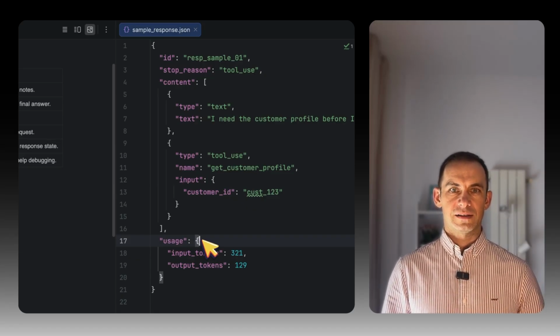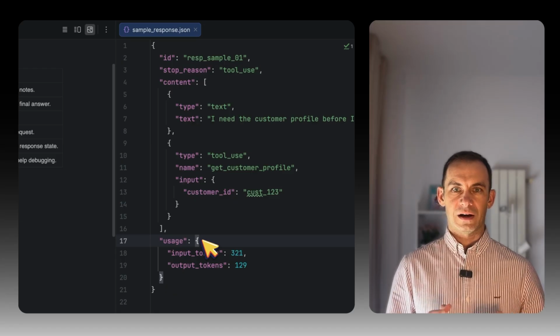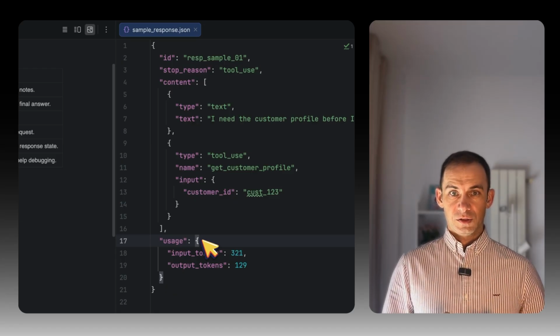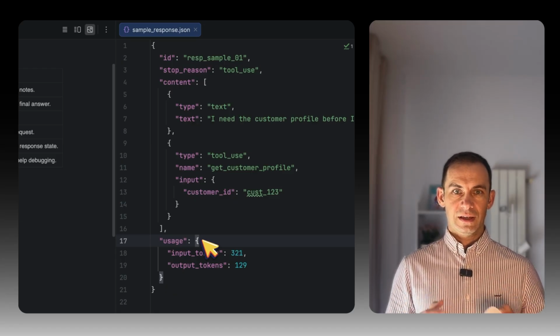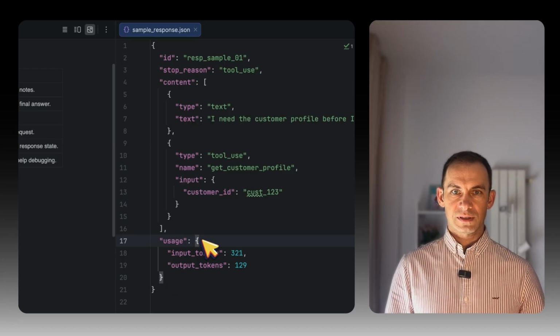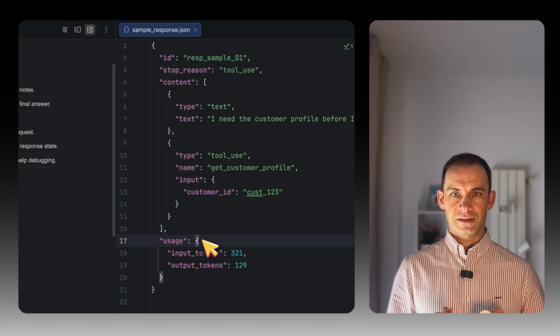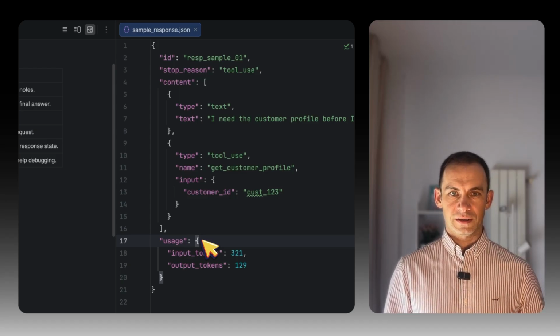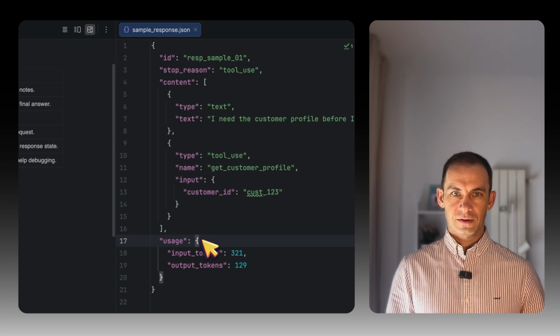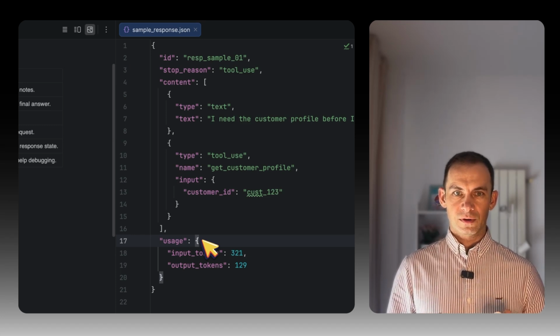Usage gives us the input token count and output token count, which is useful for cost tracing and debugging. So the small sample response gives us enough state to decide the next action and log the trace: response identifier, stop reason, content blocks, tool requests, usage. This is the anatomy you need before you build your router.